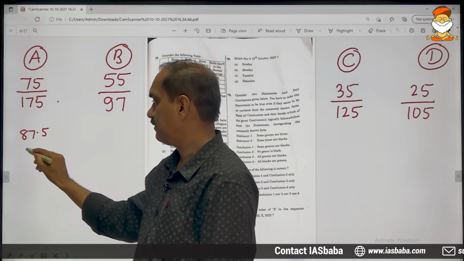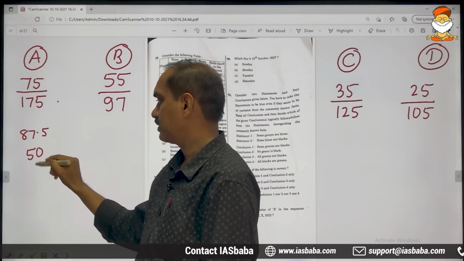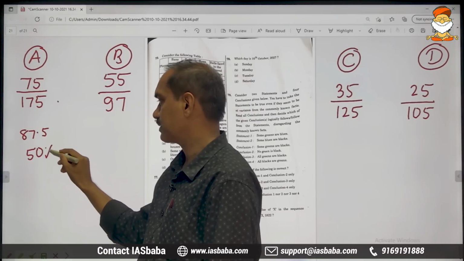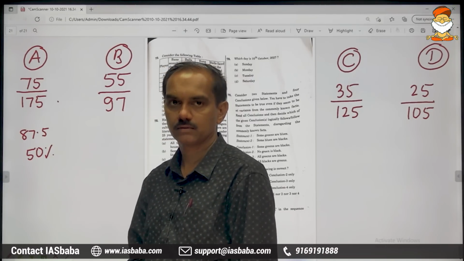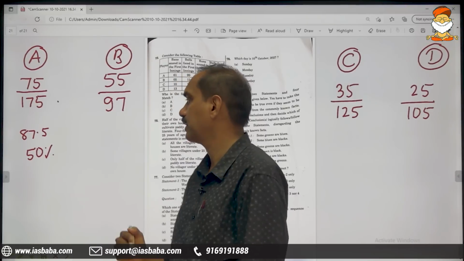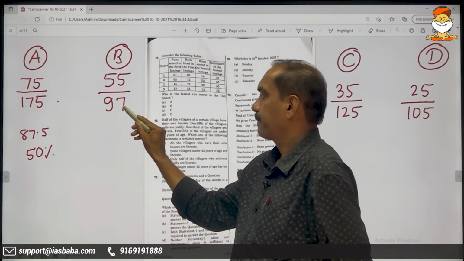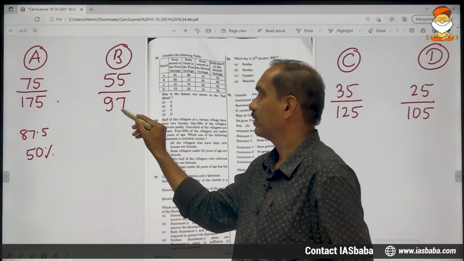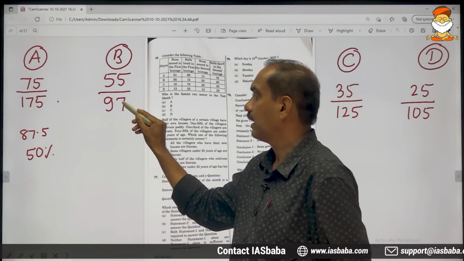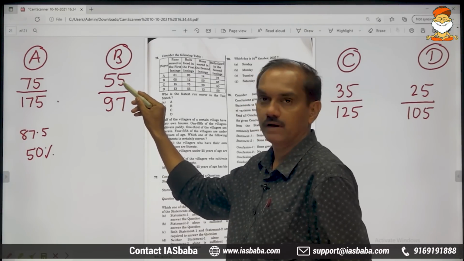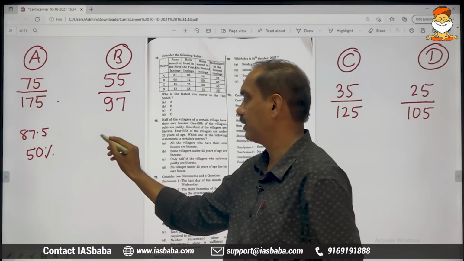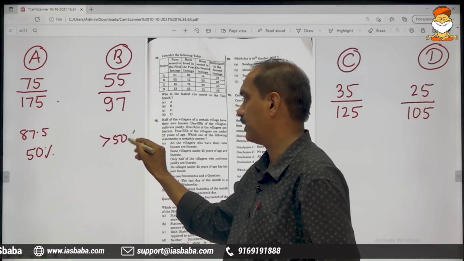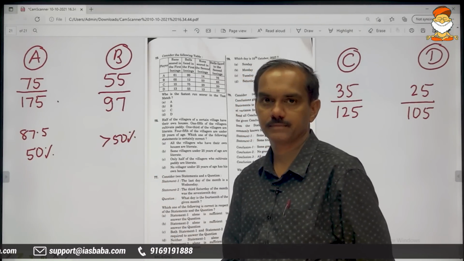Even if he scores half, we can say that his strike rate is 50. Here, half of 97 is 48.5, and 55 is more than that, meaning his strike rate is more than 50.